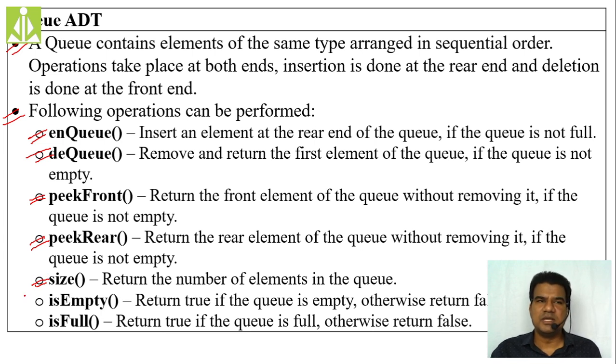If you have 2 elements, the count will be returned as 2. If you have 3 elements, the count will be returned as 3. Basically it is an integer value. The return type of this size function is an integer value.